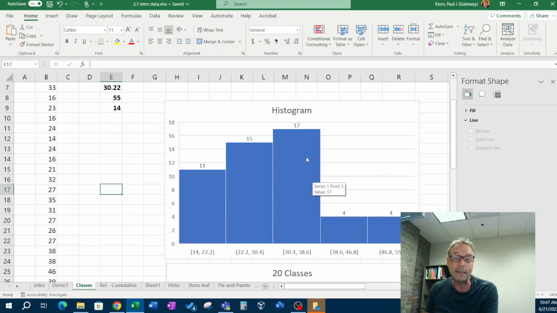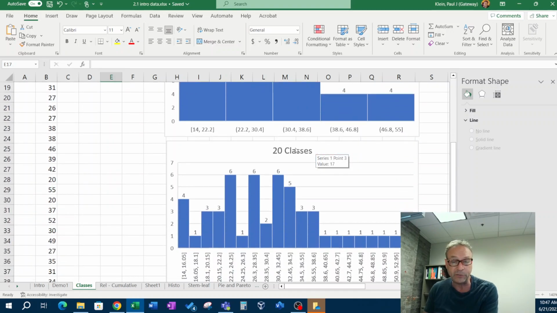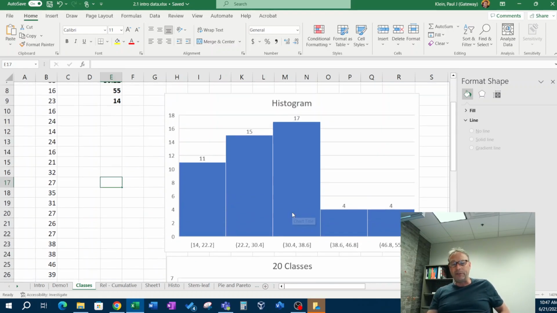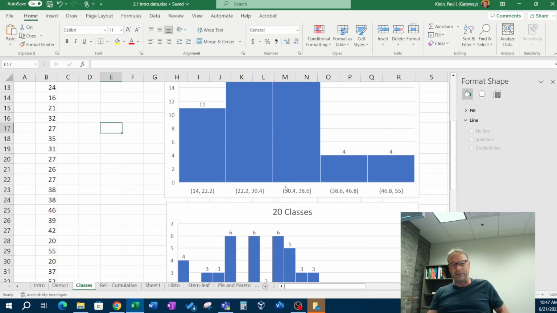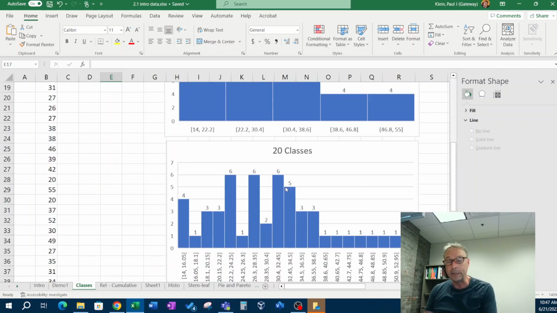Now, it does depend on how many classes you pick or how wide these classes are, right? So look, this one has 20 classes, and this number 20 is related to how wide the class is. What's the class width? If I make it shorter, I can get a lot more in here, but it's not telling me a very accurate picture of what the data is really looking like. So the researcher has to determine what kind of picture they want to create.